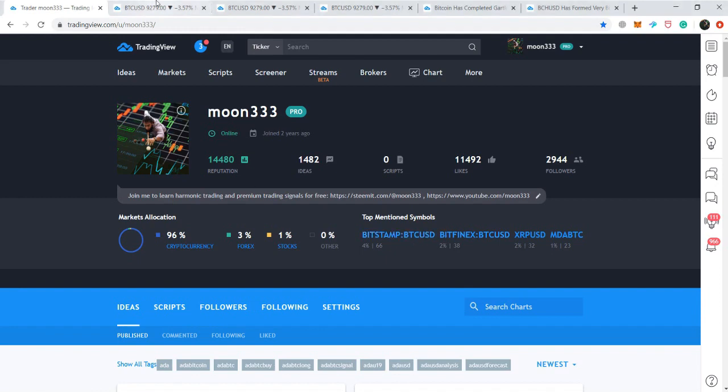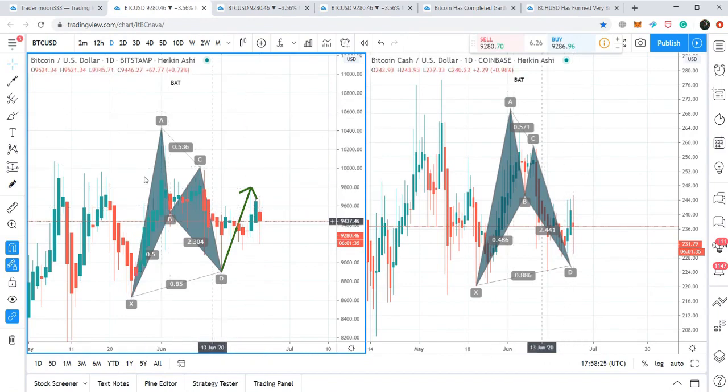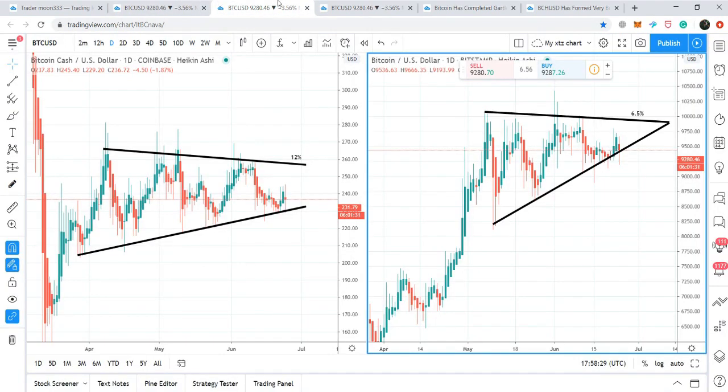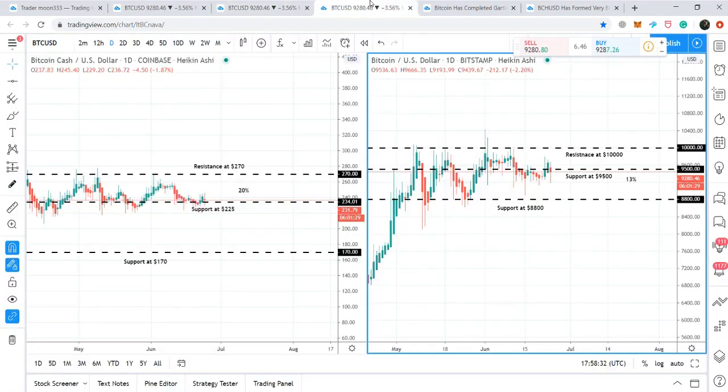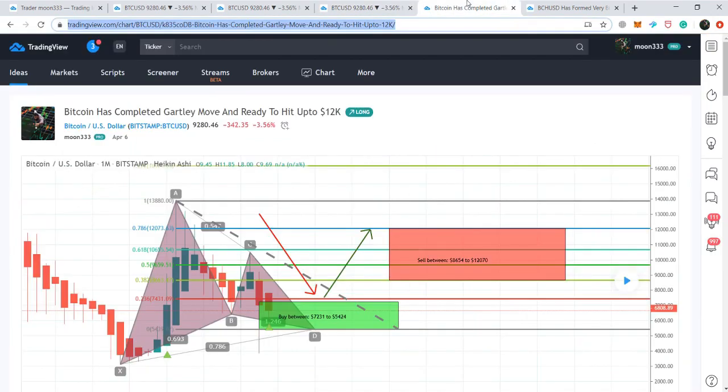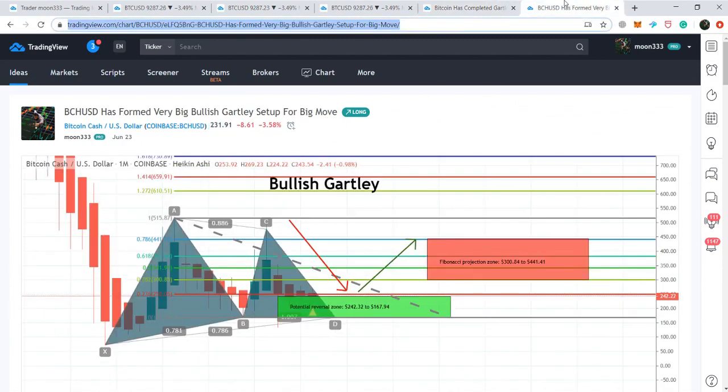First of all, I would like to show you the comparison of the harmonic moves between Bitcoin Cash and Bitcoin. We will also watch the different chart patterns of both coins, and the different support and resistance levels of Bitcoin and Bitcoin Cash as well. And at the end of this video, I would like to show you the very big bullish setups formed by both coins at this time. Now let's start the video.